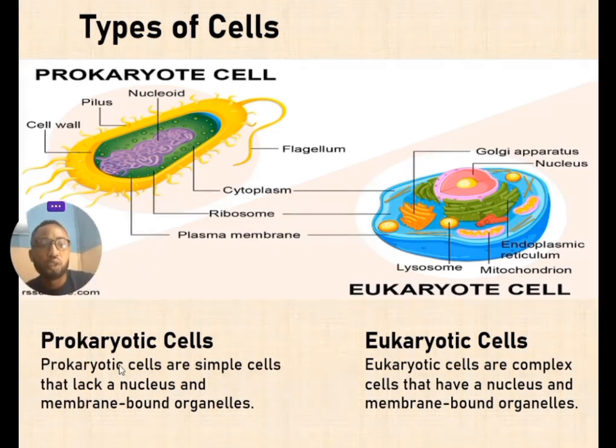So, in definition, prokaryotic cells are simple cells that lack a well-defined nucleus and membrane-bound organelles. While eukaryotic cells are complex cells that have a defined nucleus and other membrane-bound organelles.